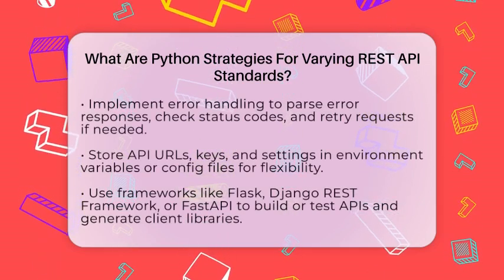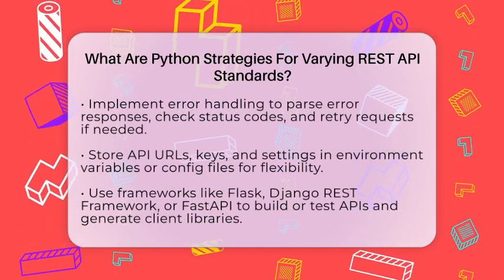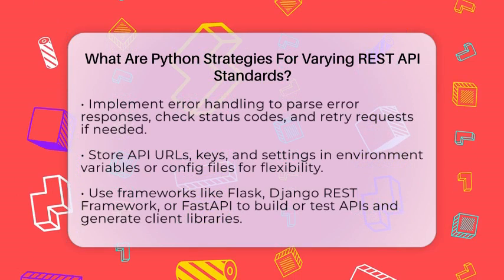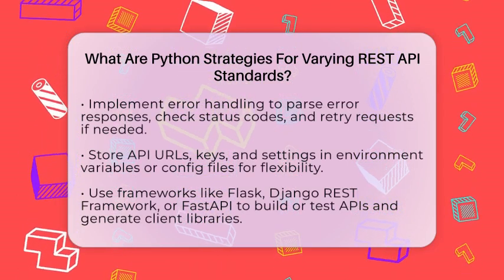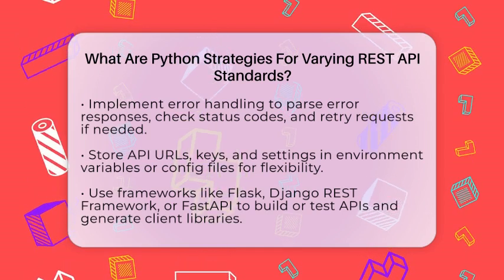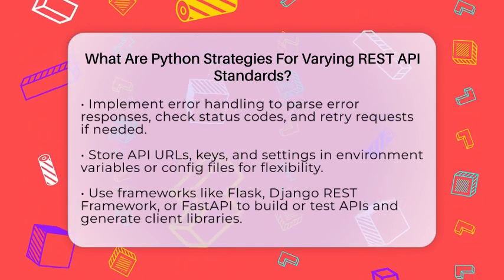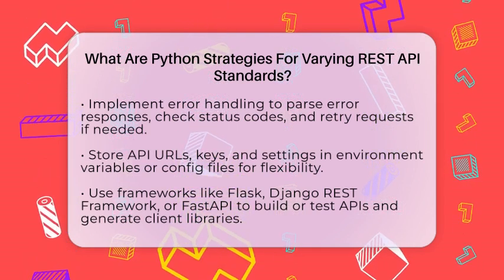Error handling is another crucial part. Different APIs return errors in various formats and status codes. Writing functions to check responses, parse error messages, and retry requests if needed improves reliability. For example, if a request fails due to a network glitch, your script can automatically try again after a short wait.